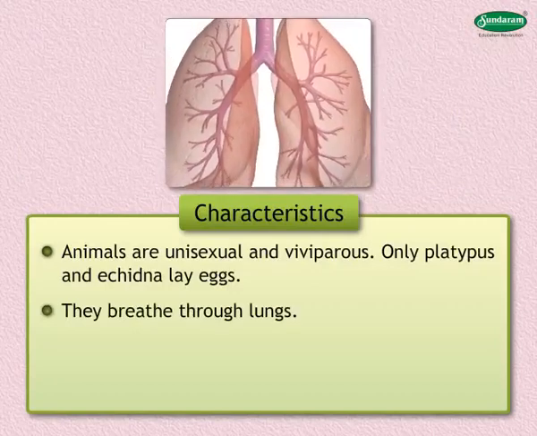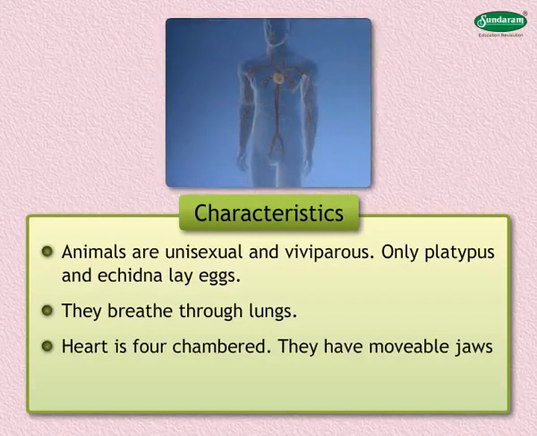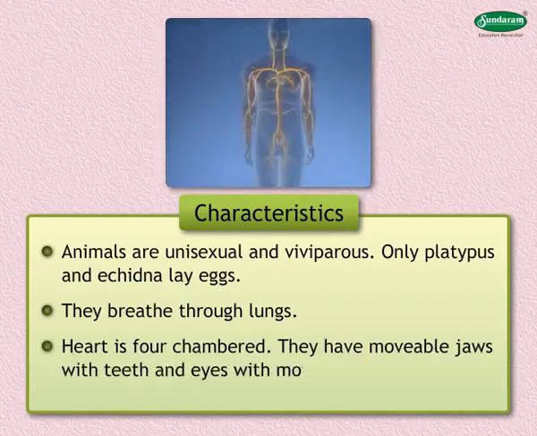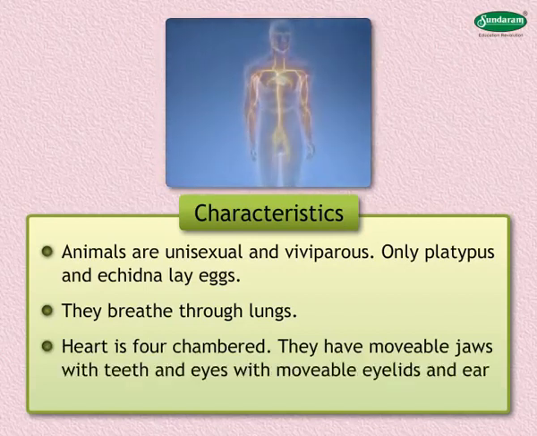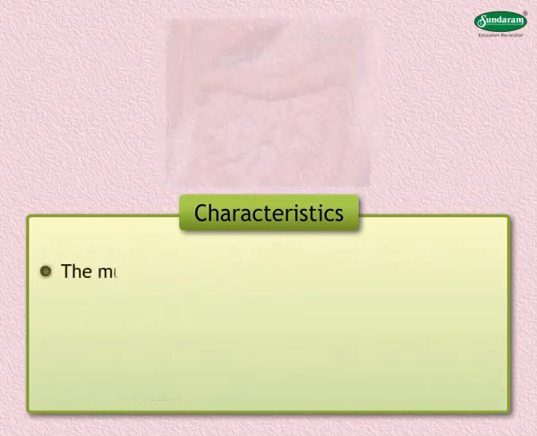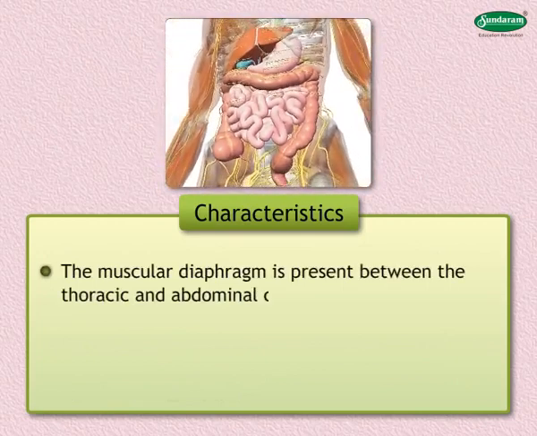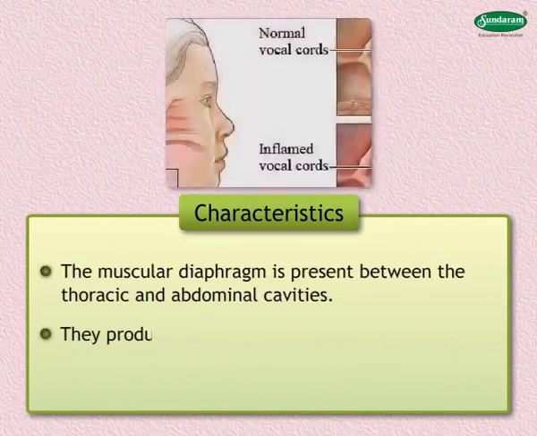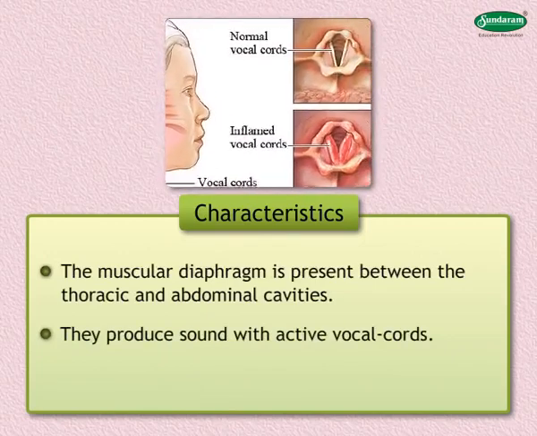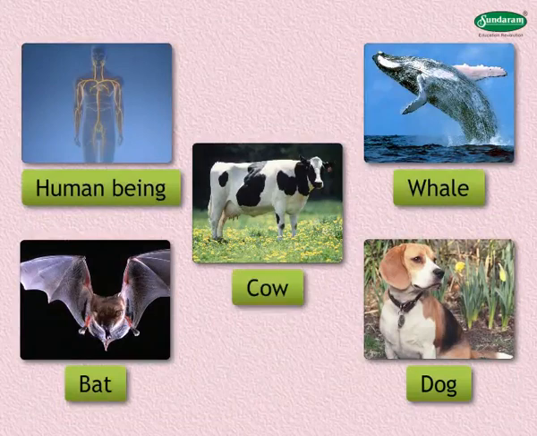They breathe through lungs. Heart is four-chambered. They have movable jaws with teeth and eyes with movable eyelids and ear with movable pinna. The muscular diaphragm is present between the thoracic and abdominal cavities. They produce sound with active vocal cords. Common examples are human being, whale, bat, dog, cow, etc.